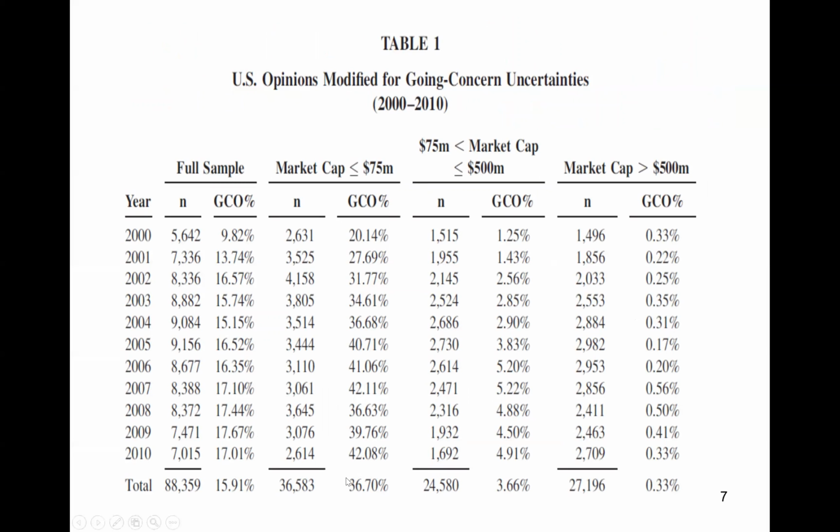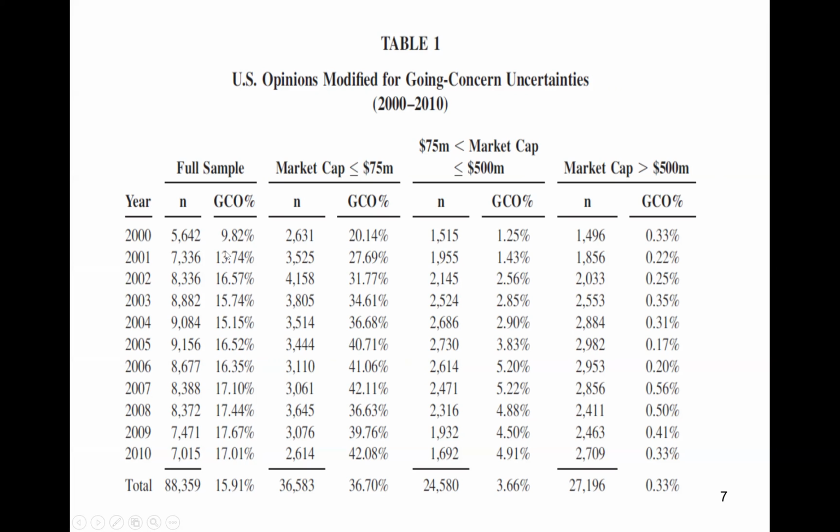Here's a table which illustrates this evidence that I've just told you. As I say, around 16%, shows here 15.9%, of companies receive going concern opinions. You'll notice that the percentage of companies receiving going concern opinions was relatively low in the early 2000s, around 9%. And then after the Sarbanes-Oxley Act, it's been stable at around 16, 17%. At the moment, in 2020, it's considerably more than 16%, and that's a result of the COVID panic.